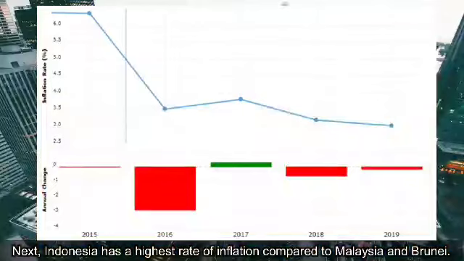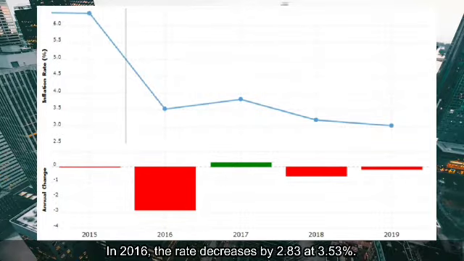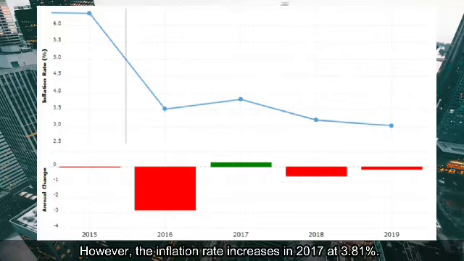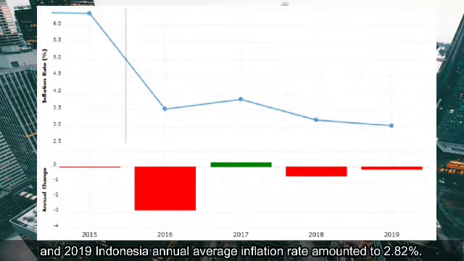Next, Indonesia has the highest rate of inflation compared to Malaysia and Brunei. 2015 was the highest registered annual average rate of inflation at 6.36%. In 2016, the rate decreases by 2.83% to 3.53%. However, the inflation rate increases in 2017 at 3.81%. Consequently, the rate decreases to 3.29% in 2018, and last year Indonesia's annual average inflation rate amounted to 2.82%.